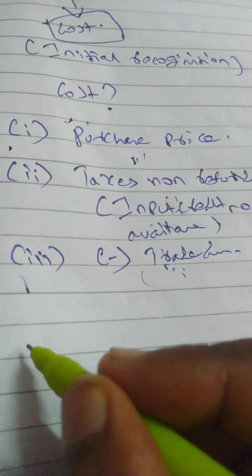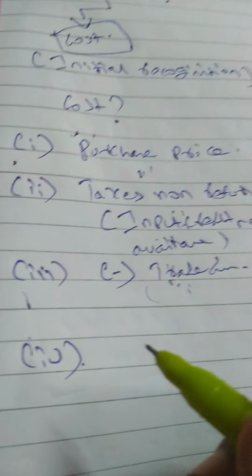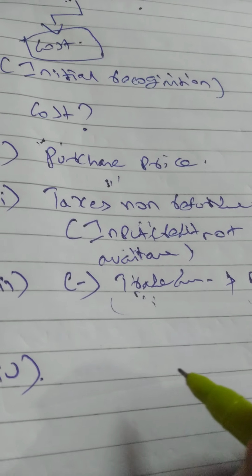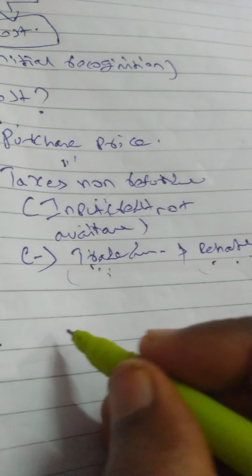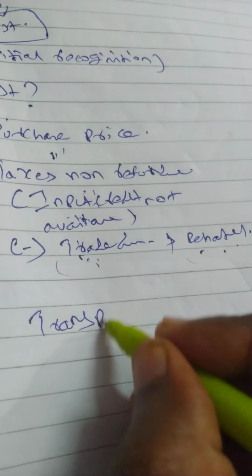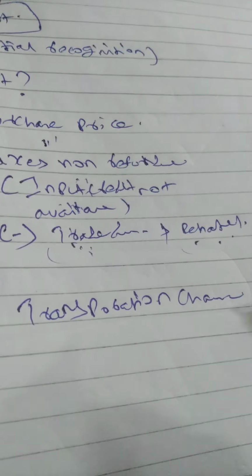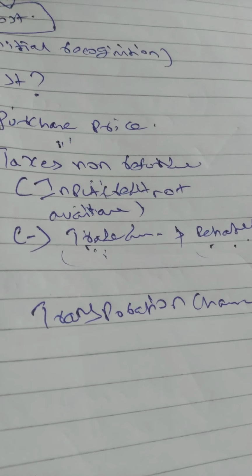then what else should be included? For example, transportation charges, we are incurring separately. For what purpose are we incurring transportation charges?